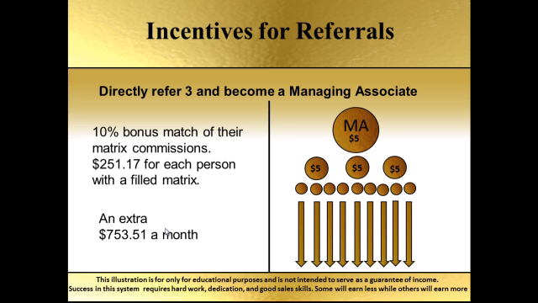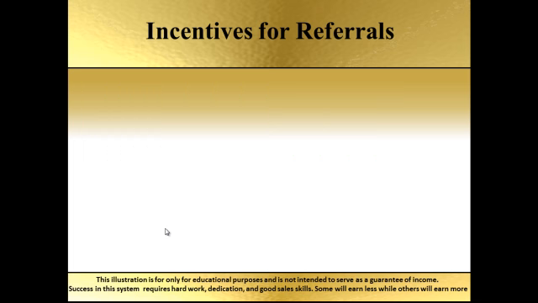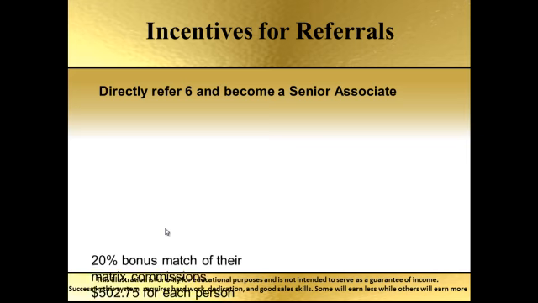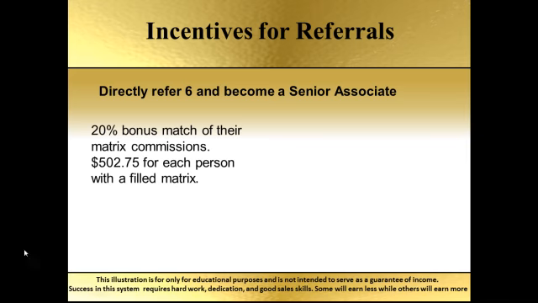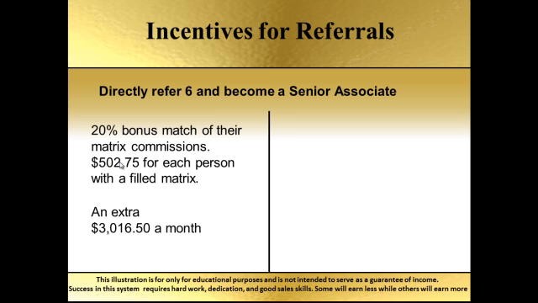Very powerful. Well, that being the case, you're going to want to get 3 people, right? Because you're going to get those $5 bonuses. So then you're at 6. Here's what you do. If you refer 6 people, you become a senior associate. Now, as a senior associate, again, 2 things happen. First of all, your matching bonuses, they increase to 20%. Now you're getting 20% match of what these 6 people are making. So if you got 6 people making $2,500 a month, what's 20% of that? Well, it's $500. So if you've got 6 people with filled up matrix, you're making $500 a piece. That's an extra $3,000 a month on top of your $2,500.